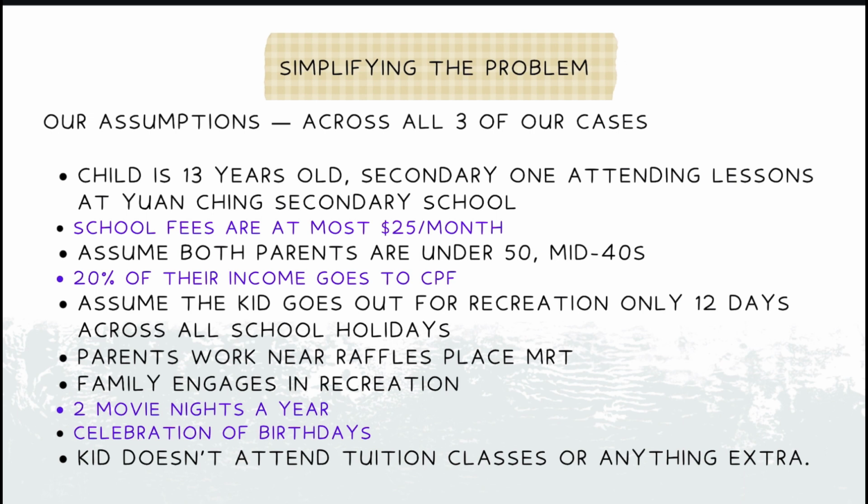We have assumed that they work near Raffles Place MRT. Thirdly, the child will go out for recreational activities for only 12 days across all school holidays. Furthermore, the family engages in recreation of 2 movie nights in a year and the celebration of their birthdays. Lastly, the child will not be attending any tuition classes and extracurricular activities.